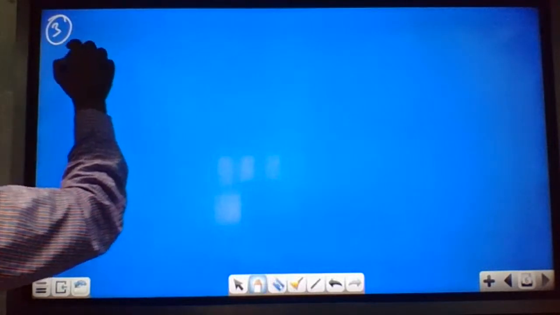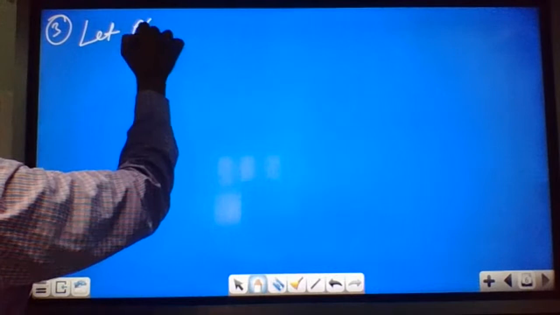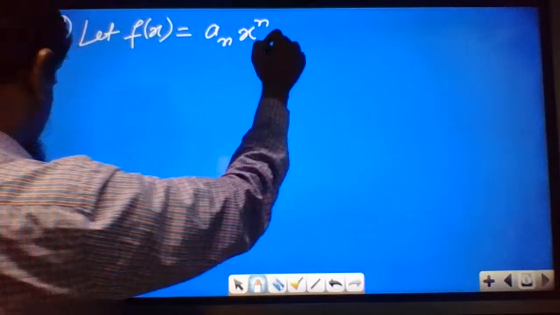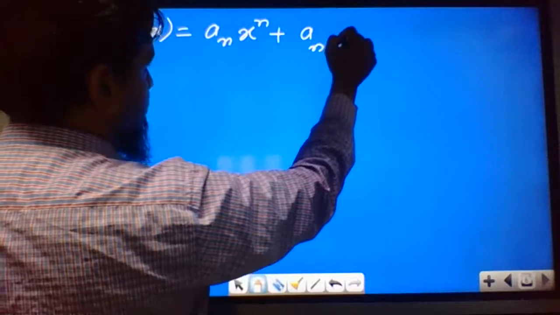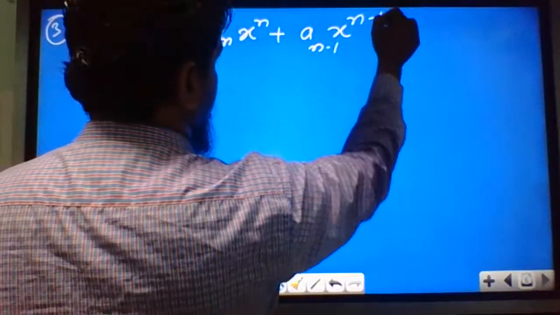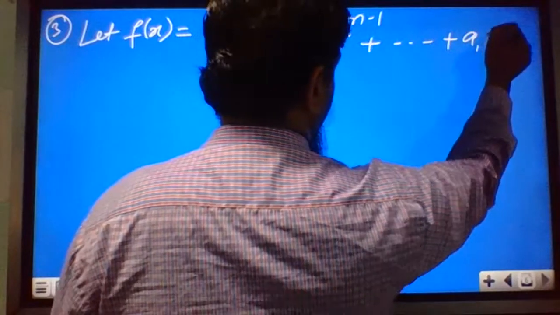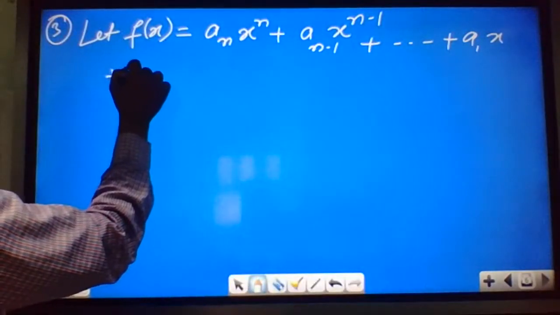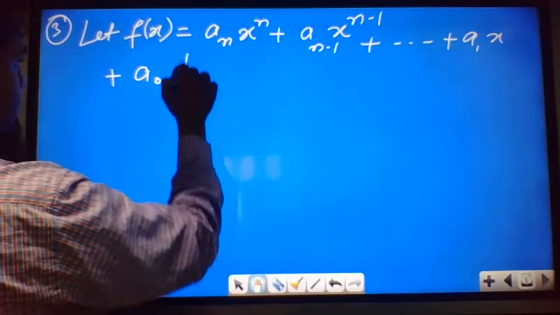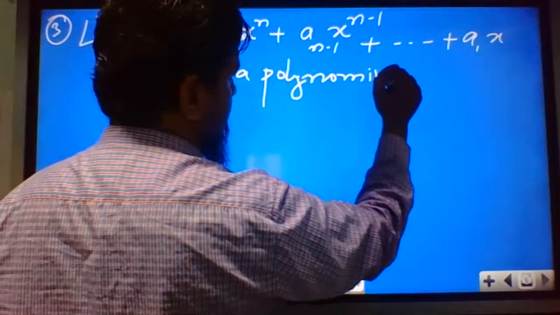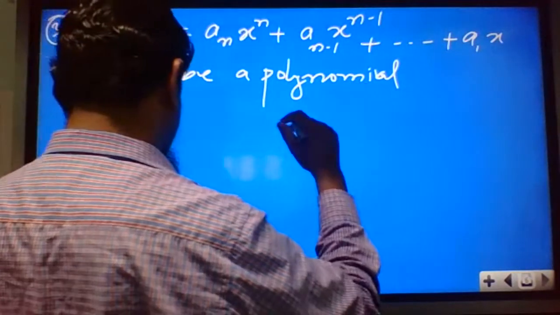Question number 3. Let f(x) is equal to a_n x^n plus a_(n-1) x^(n-1) plus and so on, a_1 x plus a_0, be a polynomial.